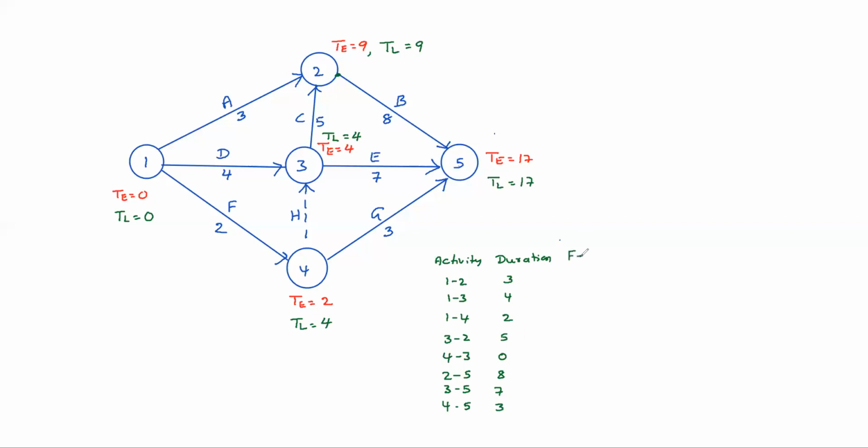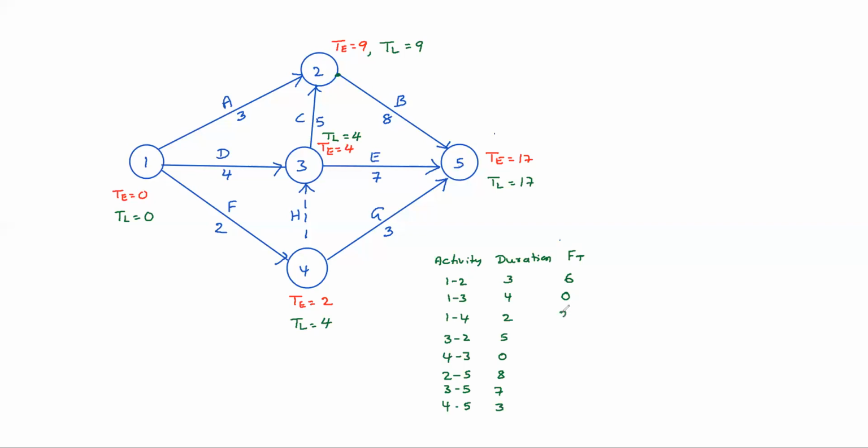Now tell me the total float. For activity 1-2, the available time is latest head event minus earliest tail event: 9 minus 0, 9 minus 3, so total float is 6. For 1-3, 4 minus 0 minus 4, 0. For 1-4, 4 minus 0 minus 2, 2 days.